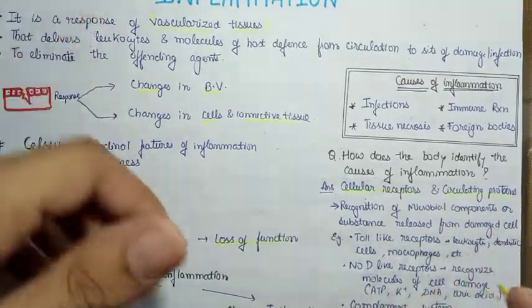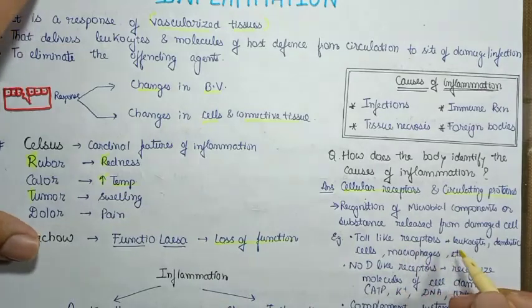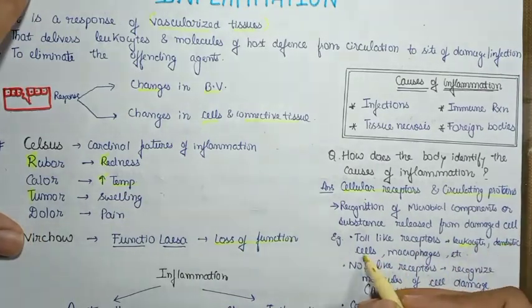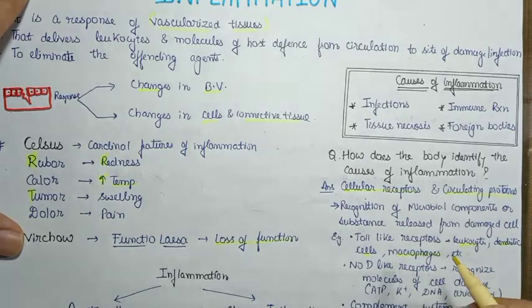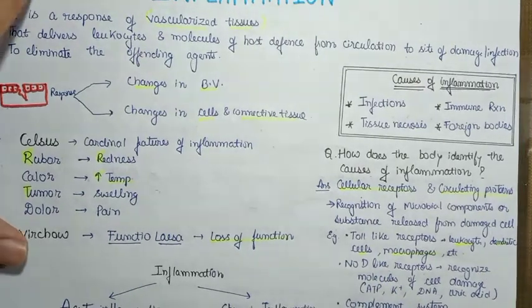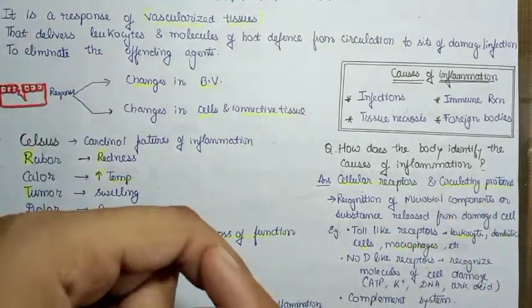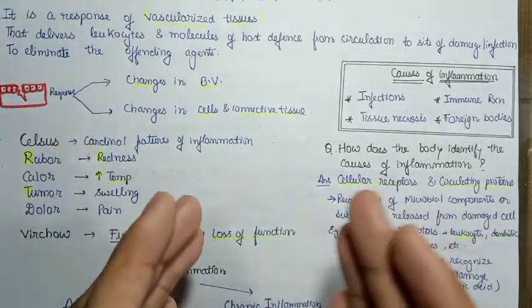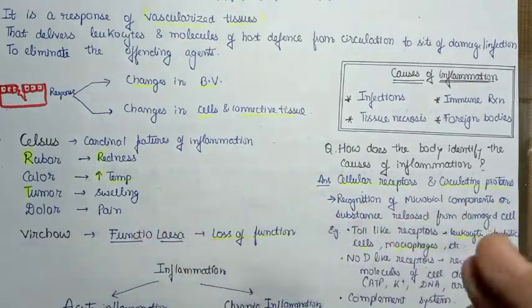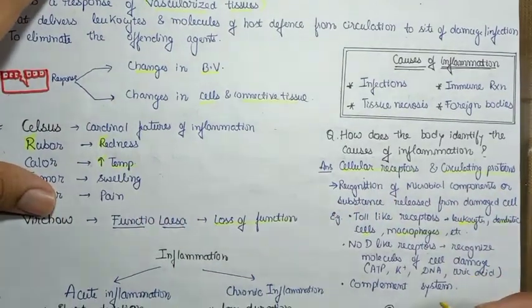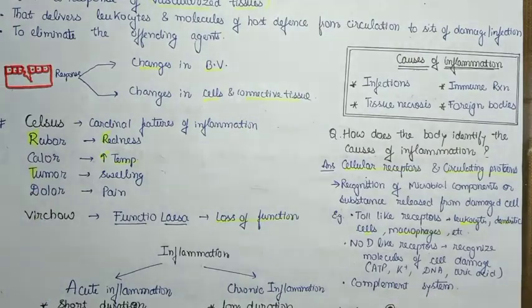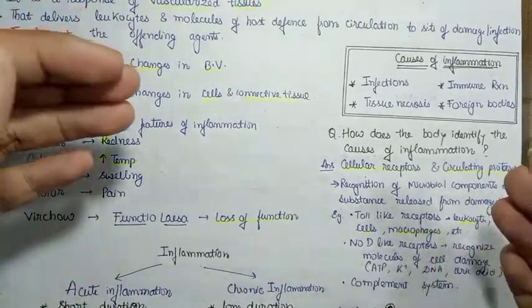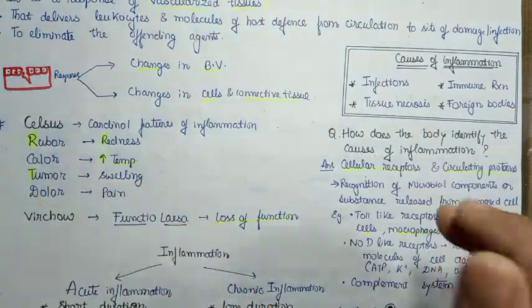Other examples include the toll-like receptors which are present in the leukocytes, dendritic cells and macrophages that identify the foreign bodies or the microbes. Nod-like receptors can recognize the molecules of cell damage. The molecules of cell damage include ATP, which is present inside the mitochondria, potassium, DNA and uric acid, which are released when the cell undergoes lysis or cell damage. And the other is the complement system that helps to identify the causes of inflammation. So the body identifies the causes of inflammation by the following methods.